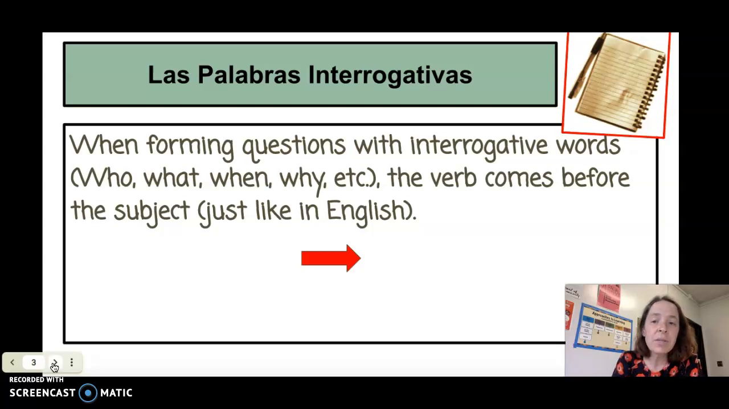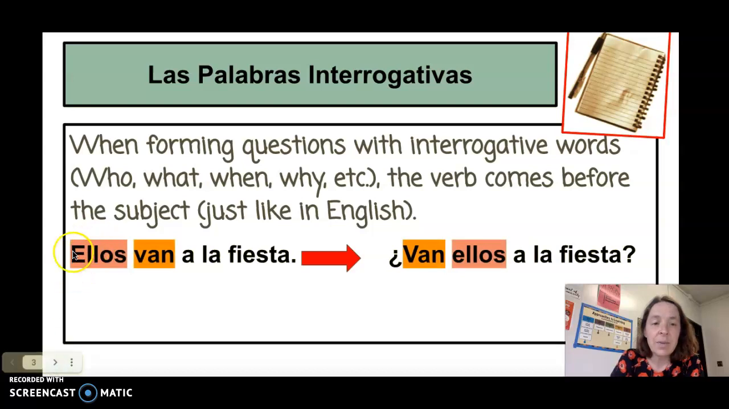When forming questions with interrogative words, make sure that the verb comes before the subject, just like in English. Here's the example. The subject in rosa, el verbo en naranja. Ellos van a la fiesta. That's a statement. They're going to the party.